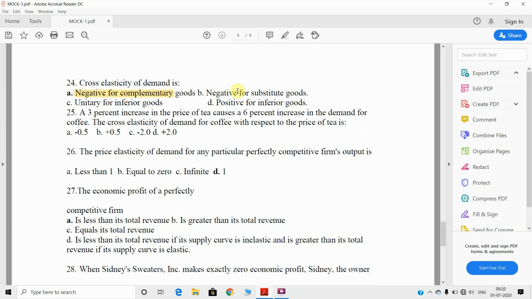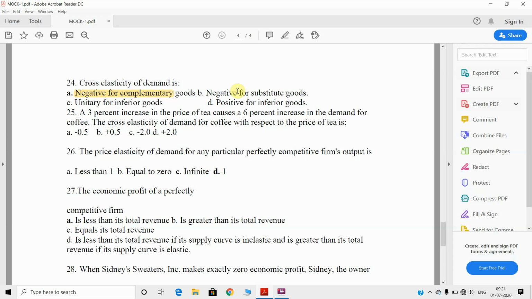Next, come to the 25th question. A 3% increase in the price of tea causes a 6% increase in the demand for coffee, because tea and coffee are substitute commodities. So an increase in the price of one commodity increases the quantity demanded for another commodity. So the cross elasticity of demand will be plus. It cannot be negative, right? Then what is the change? 3% changes into 6%.